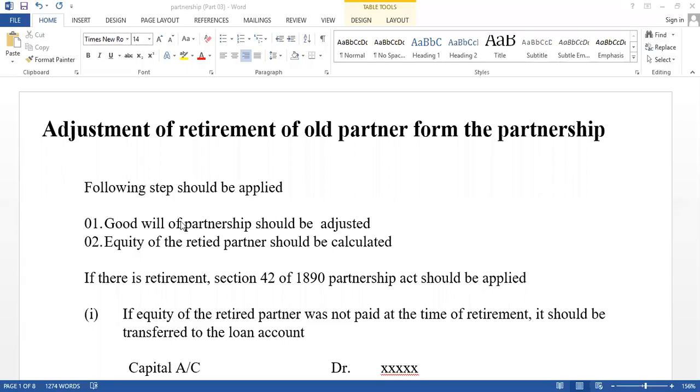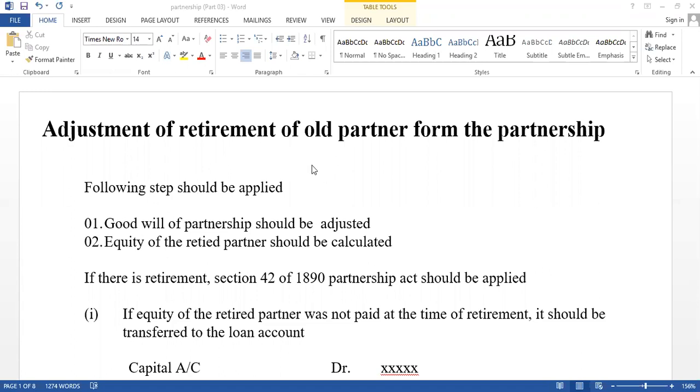Now I am going to discuss retirement of old partners from the partnerships. Already I have discussed the admission part, beginning of the year as well as end of the year. Now I am going to discuss retirement of old partners. Sometimes it is given at the beginning of the year, sometimes at the end of the year. You have to know how to adjust.